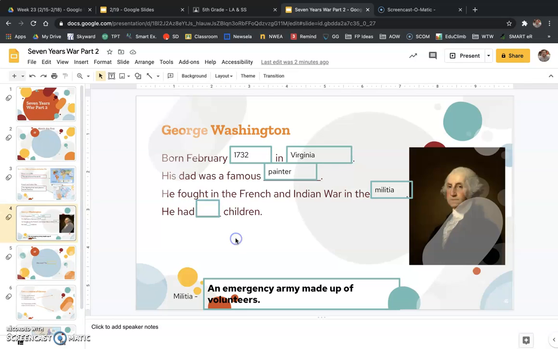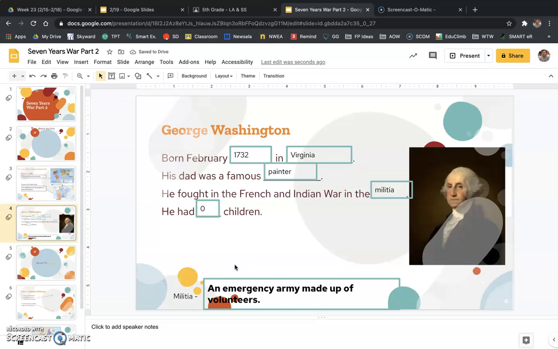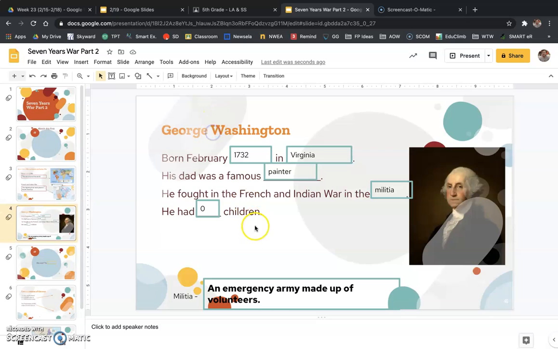But one last fact that's kind of interesting. Back in the 1700s, people had a lot of children. It was very common for somebody to have 10, 15 children in their family. Right? George Washington is very unique because with everybody having a lot of kids around them, George Washington had 0 children. He never had a child. He never had a daughter or son. Which is not anything that you need to know for the 7 Years' War, but it is something very interesting about George Washington. When we think of him as such a leader, he never had any children. It's kind of interesting. Okay.